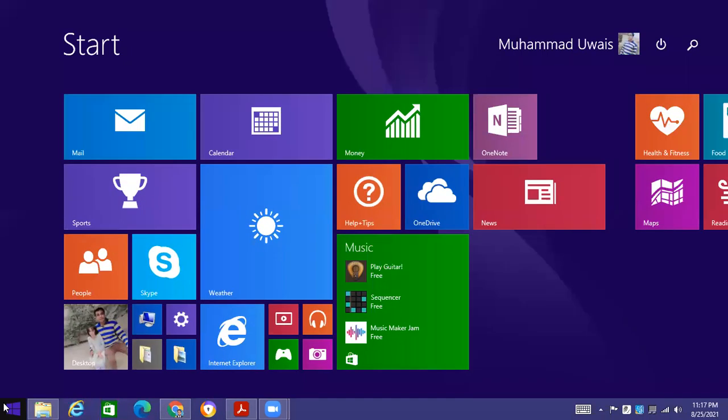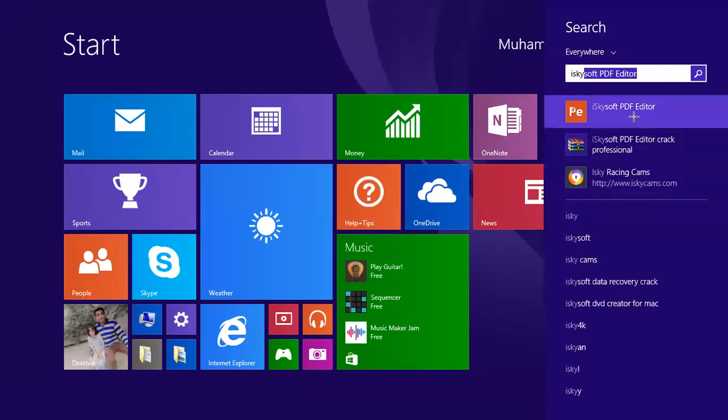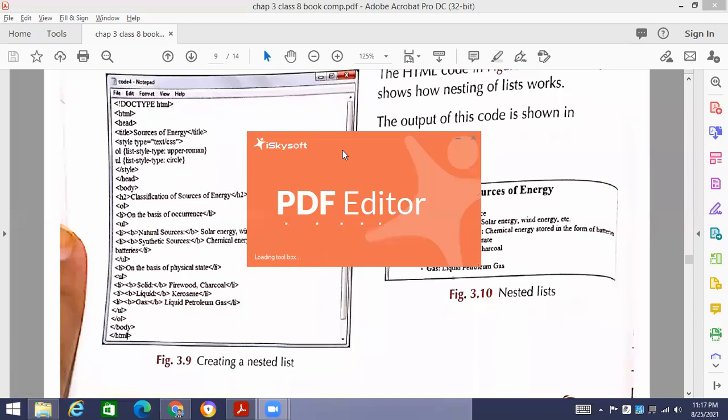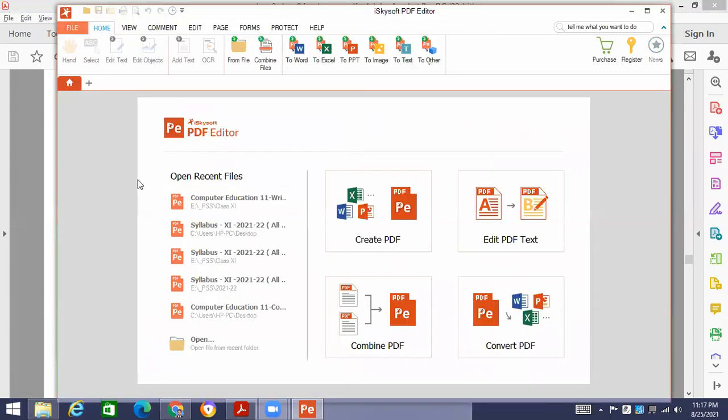Let me switch on the Skysoft editor over here, and I will point out the things which are available.